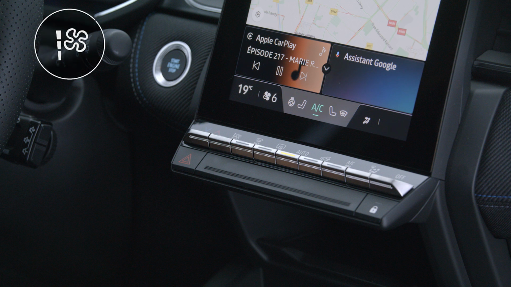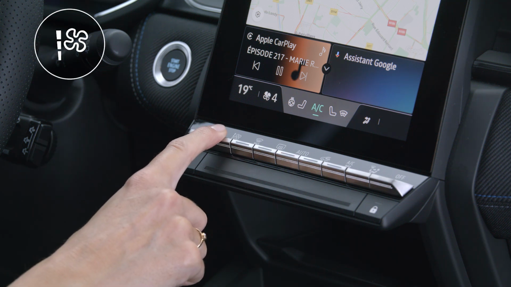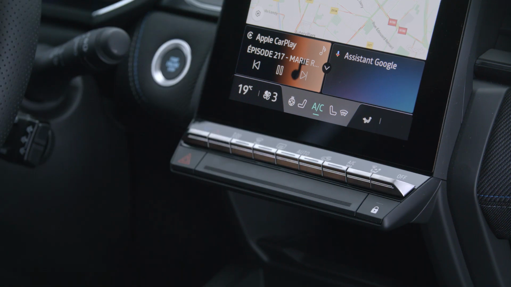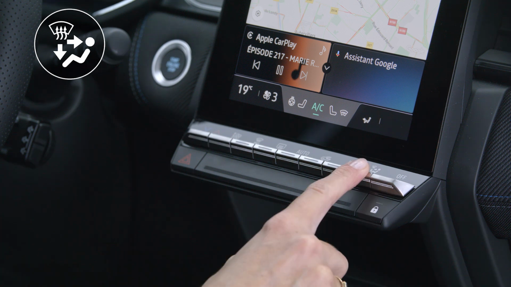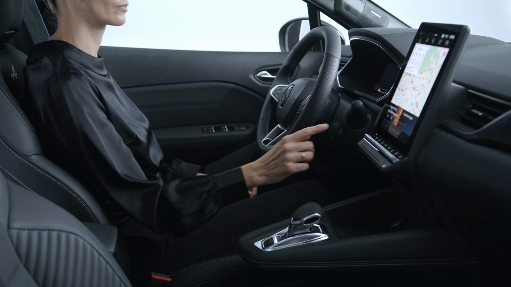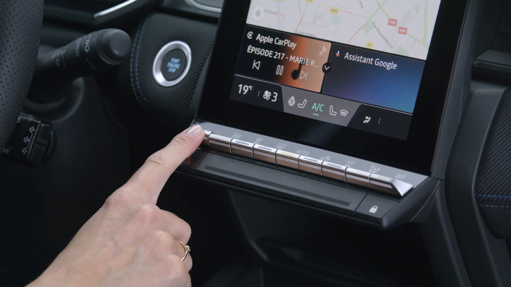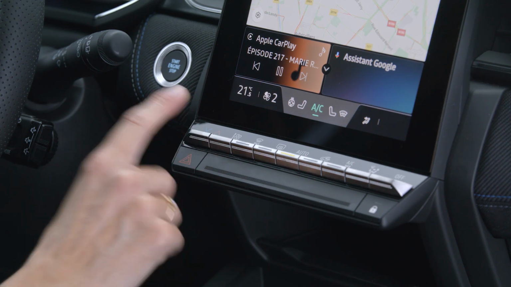Push this control up to increase the ventilation speed and down to reduce it. To change the distribution of air in the passenger compartment, keep pressing this button until you reach the desired distribution. To adjust the temperature on the driver's side, move this control up or down.